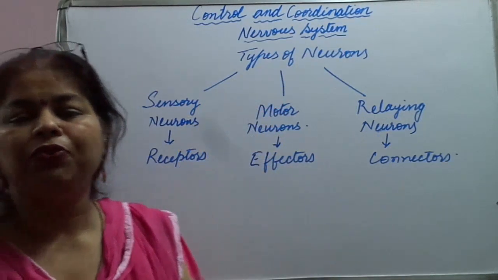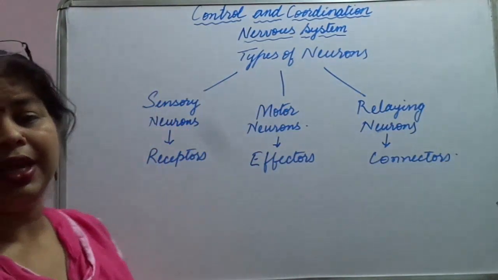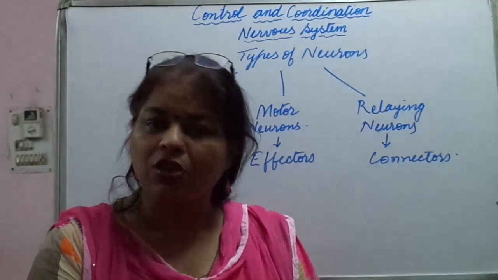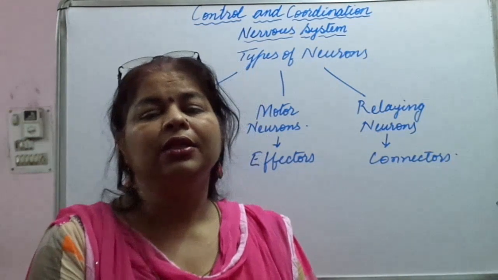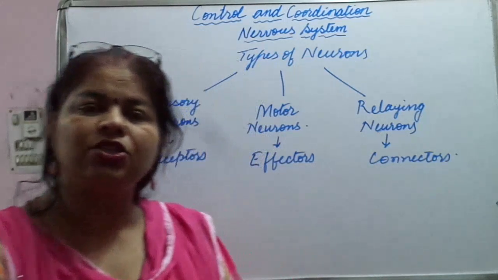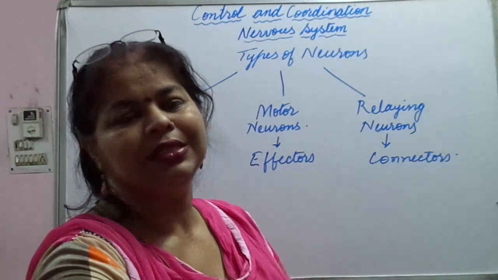Fine. So first of all, I have told you about the sensory neurons. They are present in our sense organs, receive stimuli with the help of the dendrites, and then they send the sensation to the CNS, that is central nervous system.